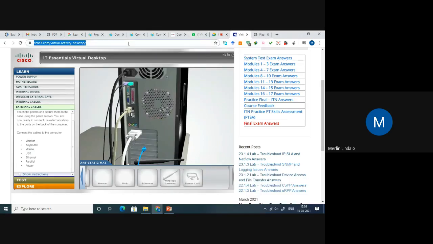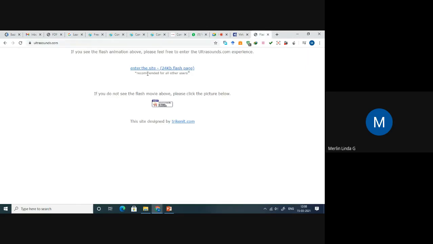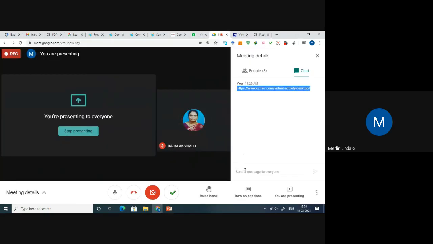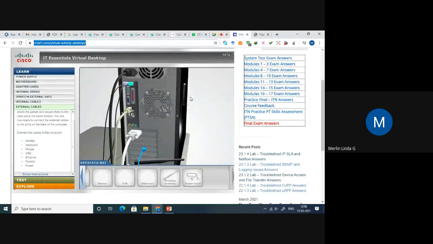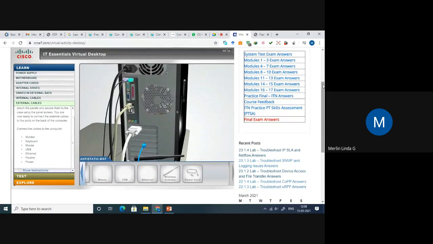If you want to access by yourself, please install Flash Player. Right? Without Flash Player, you cannot work on this virtual system. So this is one of the applications, that is the virtual activity desktop application. We can see the live working functionalities of components present in the computer system, how we can assemble the computer components.